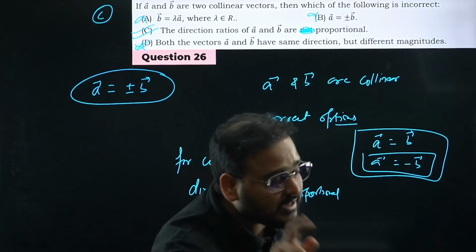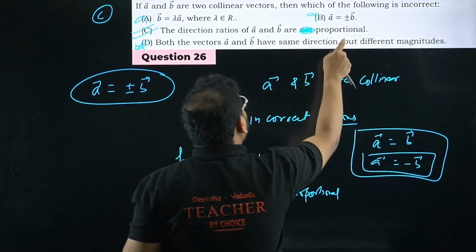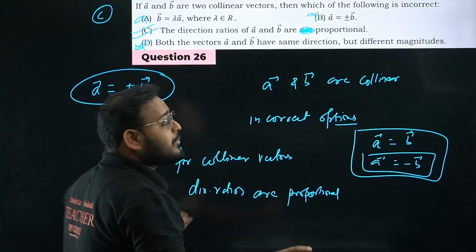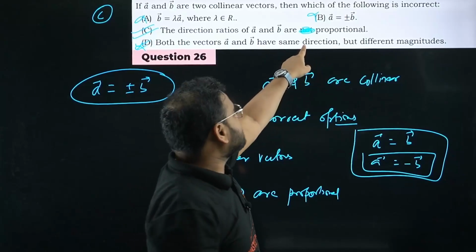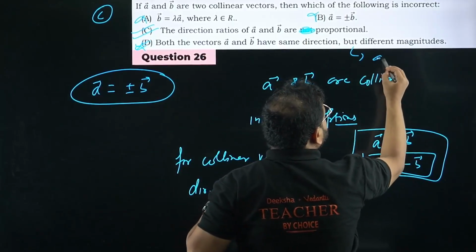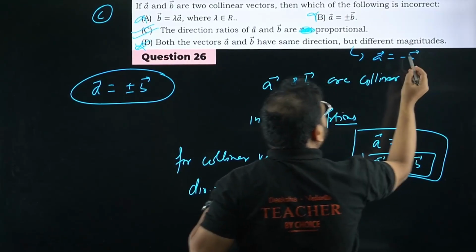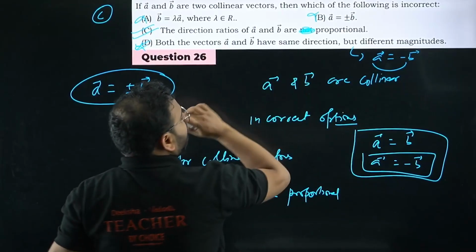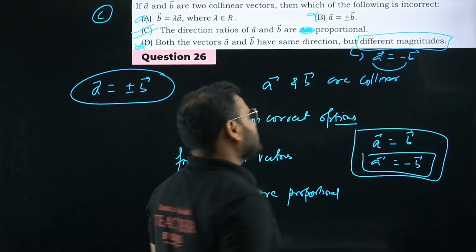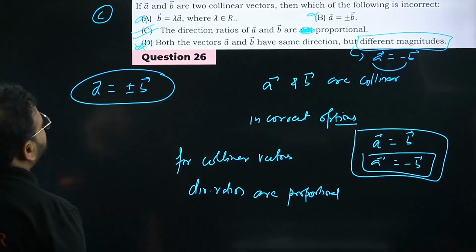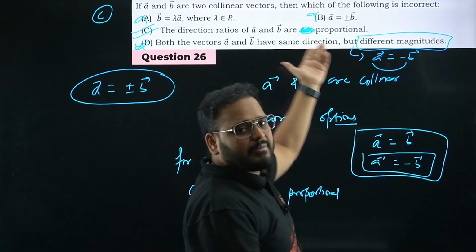I repeat myself once again. If they have given proportional, you pick option number D. Why? Because you have to take both conditions over here, not only one. This statement says only the negative part. It says A is equal to negative of B, magnitude is same but different direction. Okay, this is incorrect, right? It can have same direction, right?